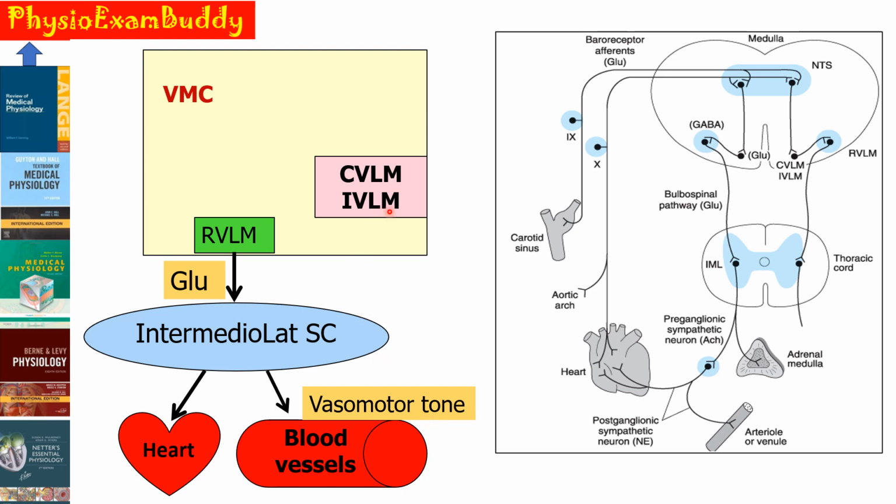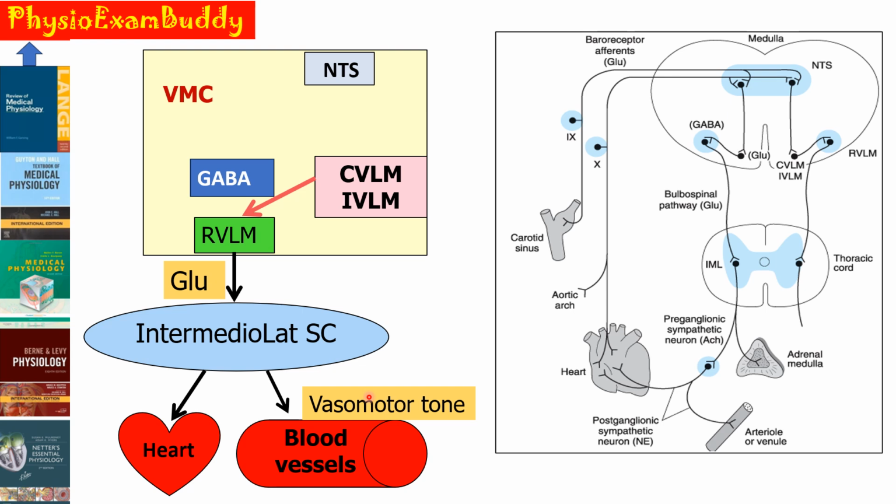Next portion of the vasomotor center is the CVLM and IVLM. It is again located bilaterally in the lower half of the medulla in the anterolateral region. And the peculiarity of the neurons in the CVLM and IVLM is that they secrete the neurotransmitter GABA, which is an inhibitory neurotransmitter. So GABA coming from the CVLM and IVLM will inhibit the RVLM. So it will cause a decrease in the sympathetic discharge to the heart as well as blood vessels. That is, it causes vasodilatation.